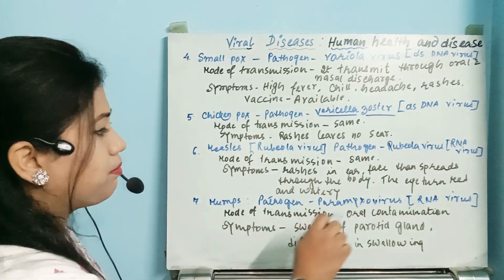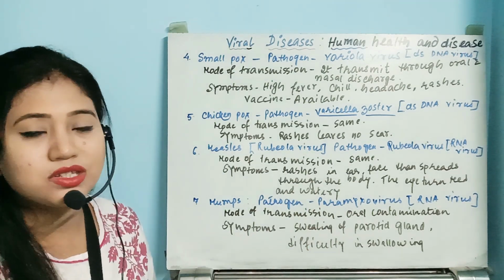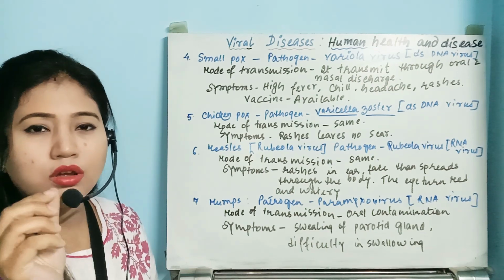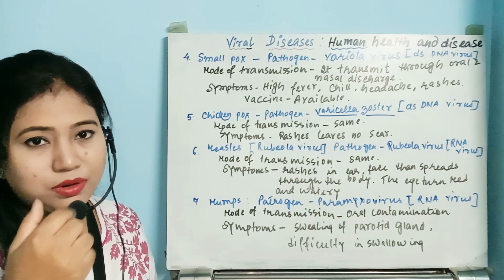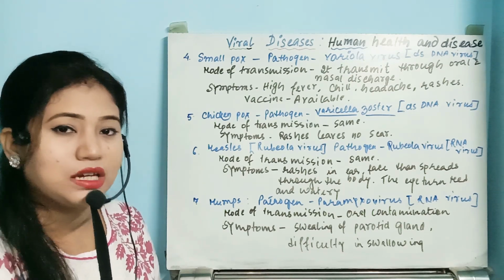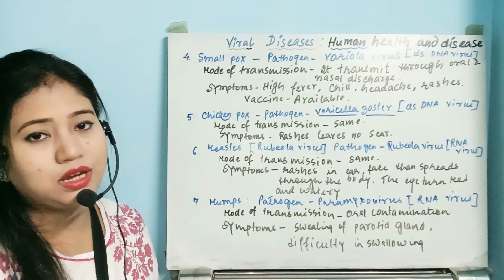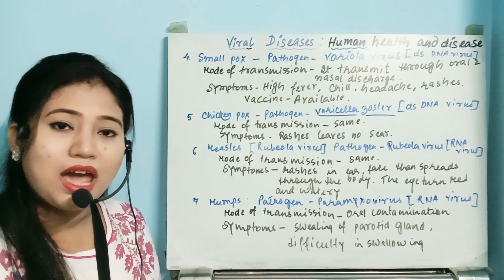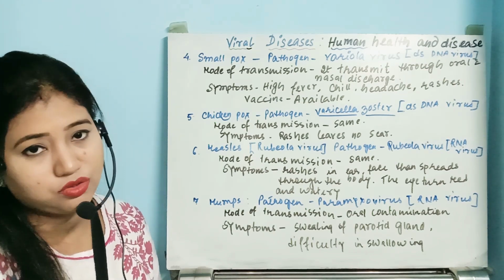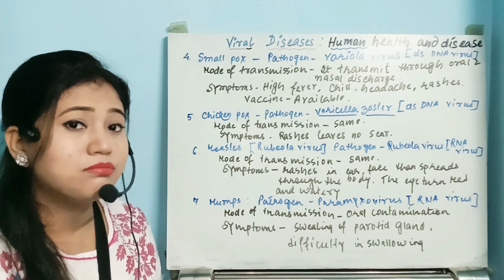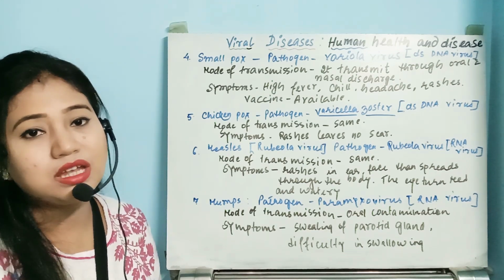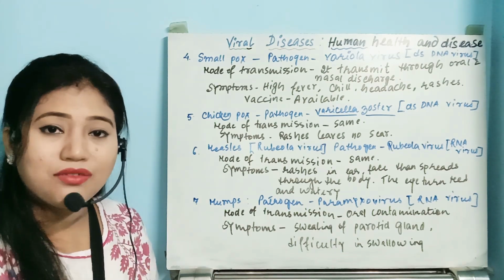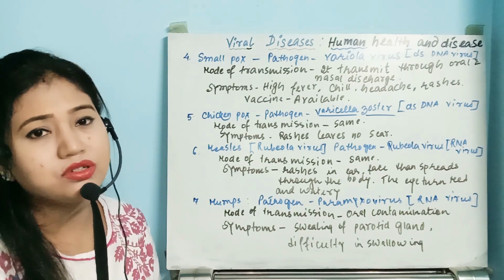So what will happen in this condition? First of all, cataract-like small solids start to appear on the eye after we have this condition, measles. Gradually the eye will turn red, and after some time it will become watery also. So in measles, the eye is generally infected. It turns red, and after that it turns watery also.